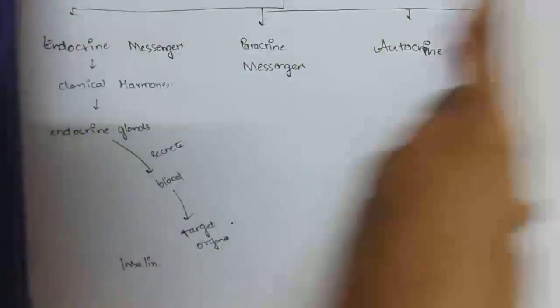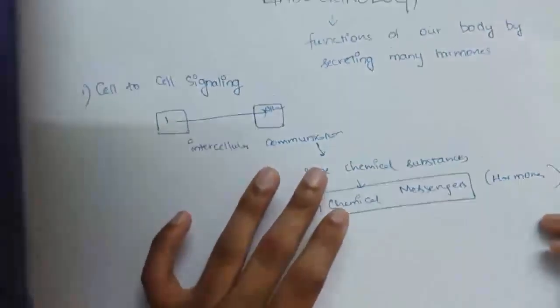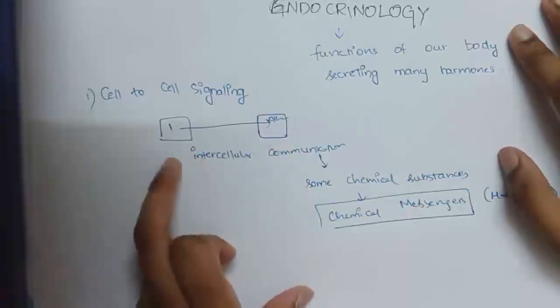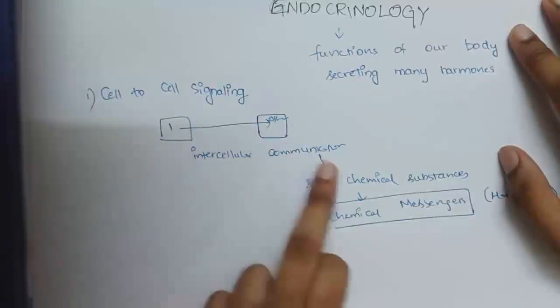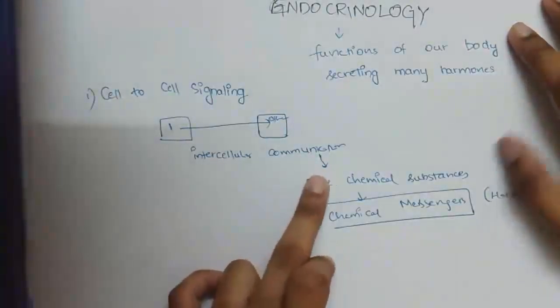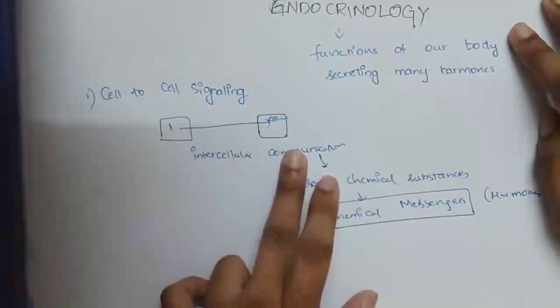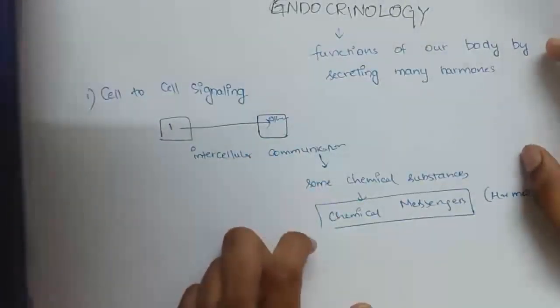In the previous class, what I have said is the functions of endocrinology. It helps in the function of our body by mainly secreting many hormones, and this mainly helps in cell-to-cell signaling. Cell-to-cell signaling is this is one cell, this is another cell. Passage of information from one cell to another cell occurs through endocrine hormones, through some chemical substances, and these chemical substances are called chemical messengers. This is intercellular communication, that is communication between two cells. And these chemical messengers are of four types mainly.